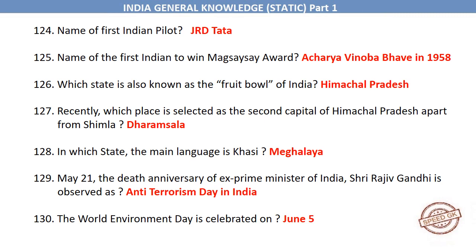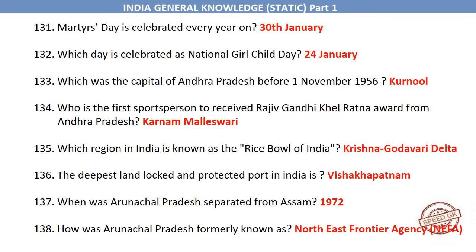Which state is also known as the fruit bowl of India? Himachal Pradesh. Recently, which place is selected as the second capital of Himachal Pradesh apart from Shimla? Dharamshala. In which state, the main language is Khasi? Meghalaya. 21st May, the death anniversary of ex-Prime Minister of India, Shri Rajiv Gandhi, is observed as Anti-Terrorism Day in India. The World Environment Day is celebrated on 5th June. Martyrs' Day is celebrated every year on 30th January.